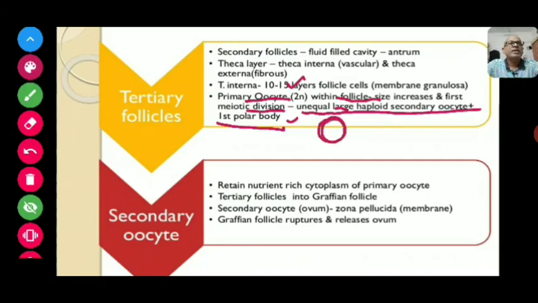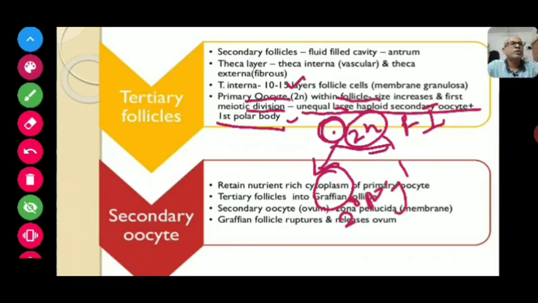Up to this stage, what happens is that the primary oocyte, which is diploid in nature, is arrested in prophase 1 of the meiotic division. Initially its size increases, and then the meiotic division gets completed, and an unequal division takes place with a large haploid secondary oocyte. The primary oocyte gets converted into a secondary oocyte, and another one is the first polar body.